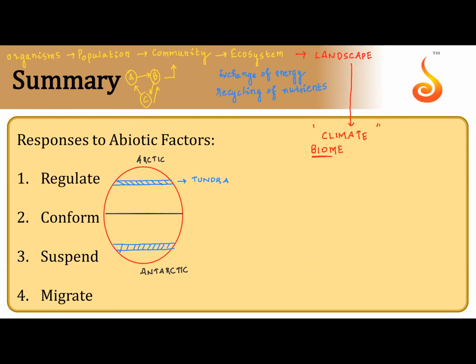Now the next biome latitude wise is just below the tundra. Whatever I am drawing in green here is called taiga. Taiga is nothing but coniferous forest.